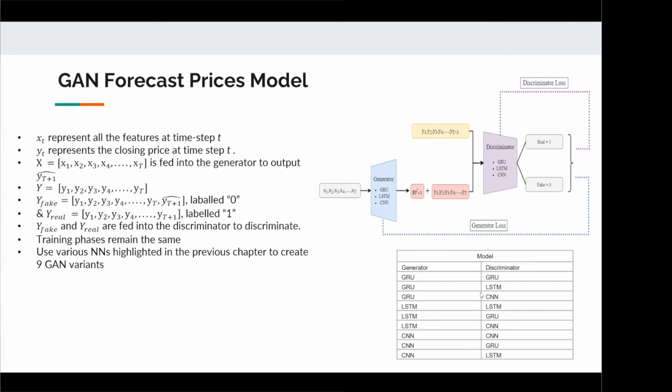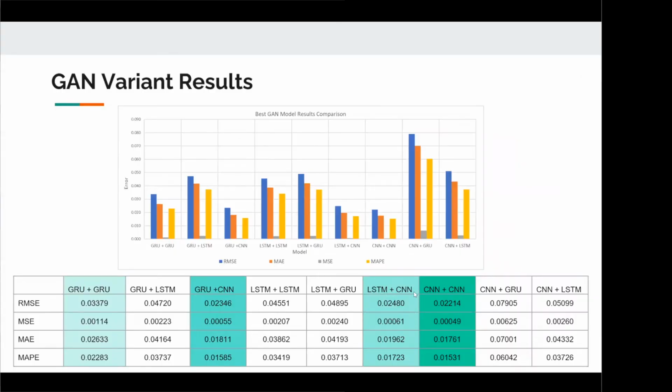And that's how we have attained the 9 variants. This slide shows the results of the various GAN variants that were experimented. We can see that GAN variants that use CNNs for the discriminator generally had lower error values. However, the best results were achieved by the GAN variant which used CNNs for both the generator and discriminator, as it had the lowest error values. Therefore, it has the best forecasting abilities.